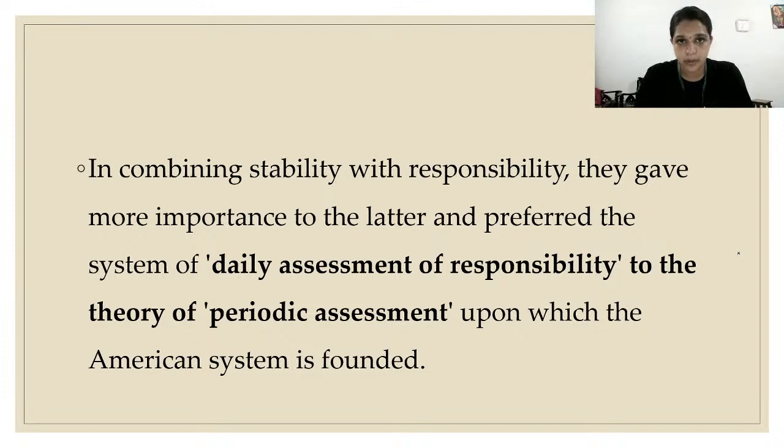But if we are responsible to the Lok Sabha, which is nothing but the representatives of the people, it means they are indirectly responsible to the people only. Okay, in our country, ultimately, the executive is responsible to the people. So when they are responsible to the people, a more proper form of government will exist. More useful policy will come into play. That is the reason we chose responsibility in the place of stability.